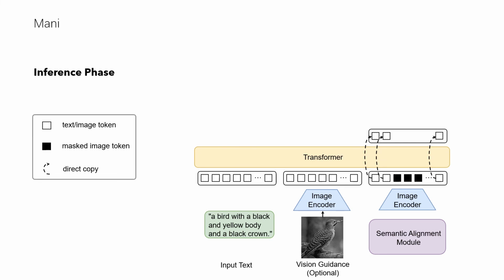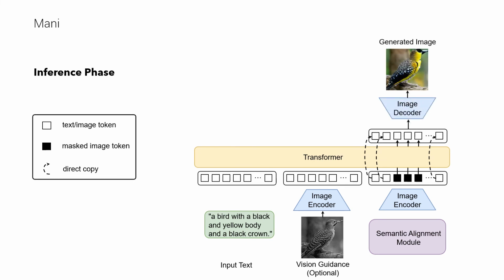During the inference phase, the transformer only regenerates the image tokens of the selected entity and decodes the new image token sequence into the manipulated image. Note that the visual guidance sequence of the gray image, which provides the entity shape plan, is optional. It's necessary in the case of editing only the appearance of an entity.